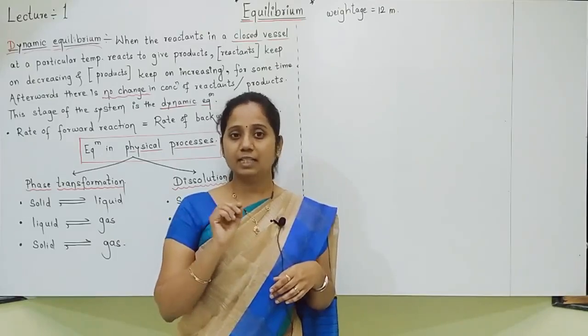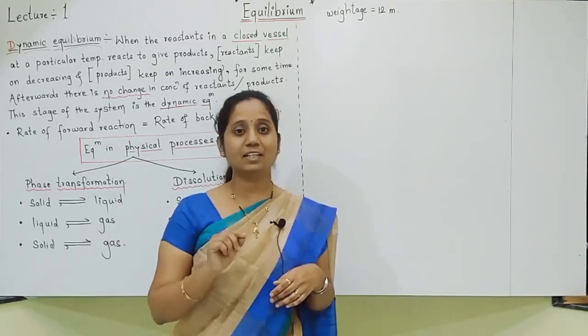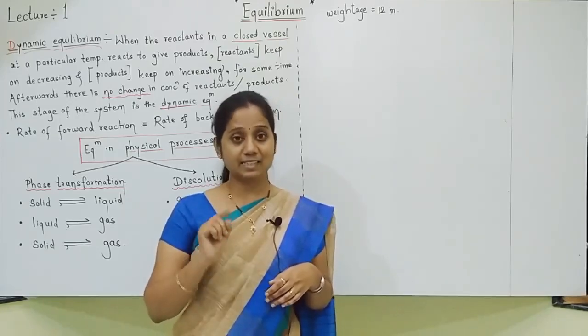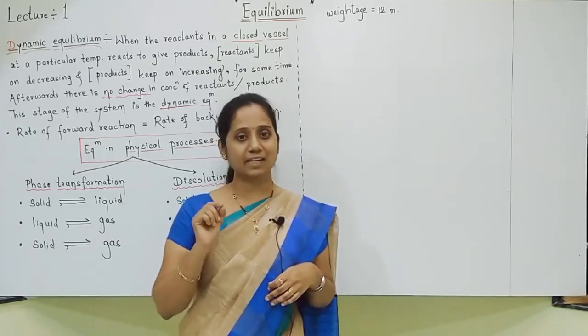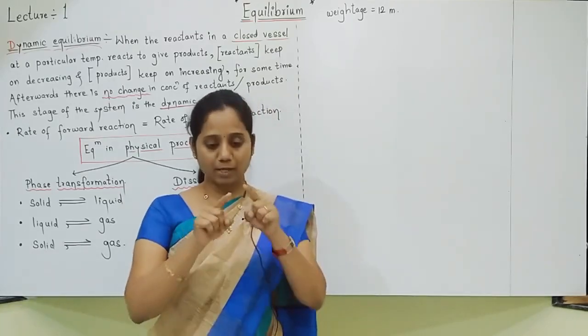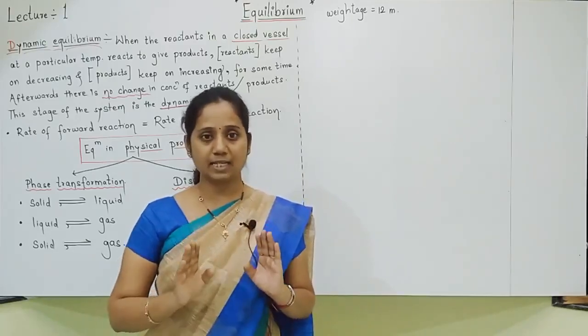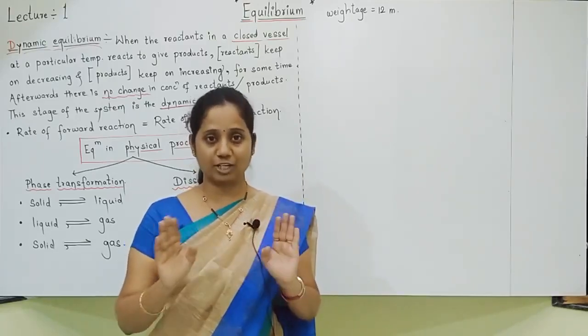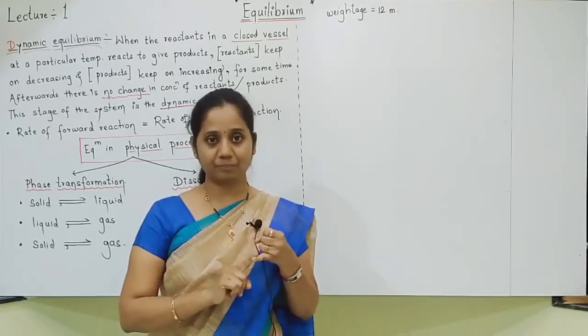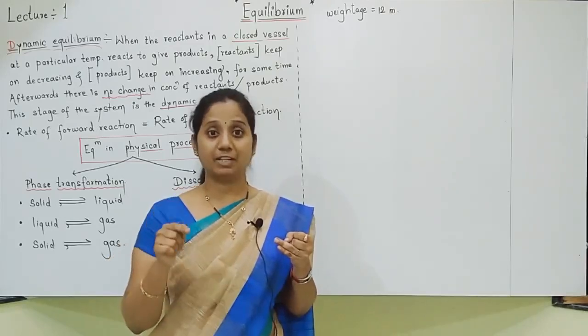That's why there is no change in the mass of ice and the mass of water. This is called dynamic equilibrium. So what did you understand, students? The mass of water and the mass of ice both do not change at dynamic equilibrium. The rate of melting becomes equal to the rate of freezing.